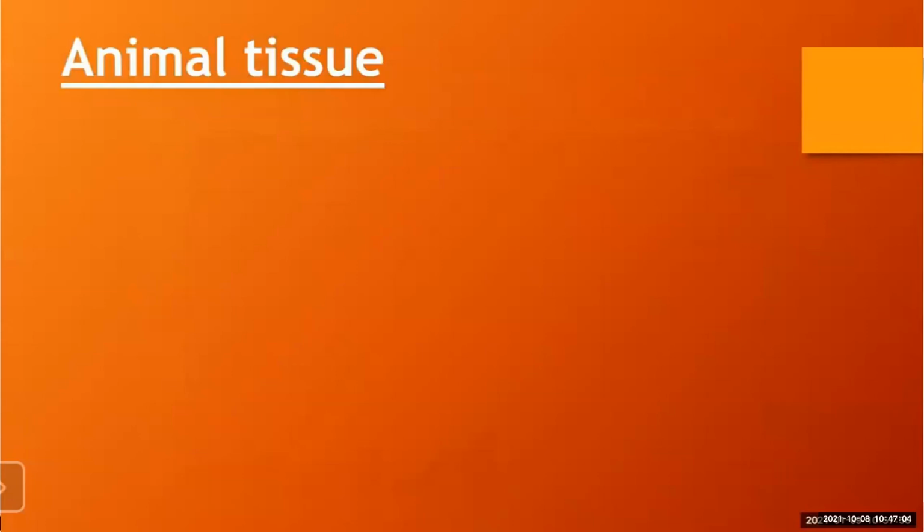On this basis, tissues are divided into two types: simple tissue and complex tissue. Simple tissues are made up of only one type of cell, and complex tissues are made up of more than one type of cells. What are the examples of simple tissue? Epithelial tissue, which is found in animals, and meristematic tissue, which is found in plants. And what are the examples of complex tissue? Blood in animals, and xylem and phloem, which are present in plants. This is all about simple and complex tissue.